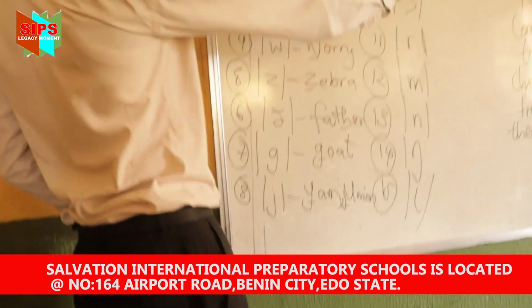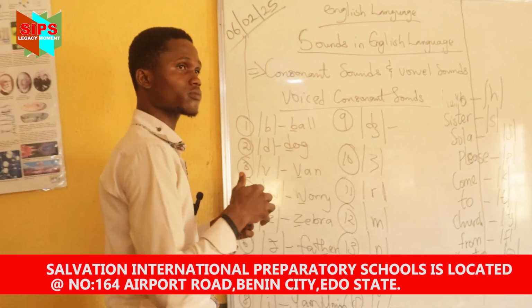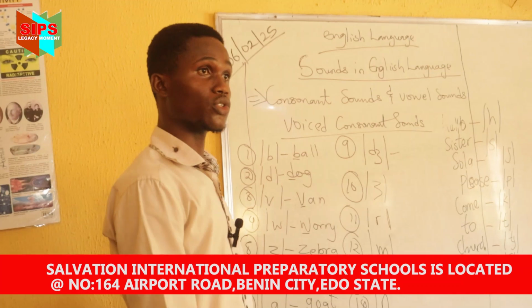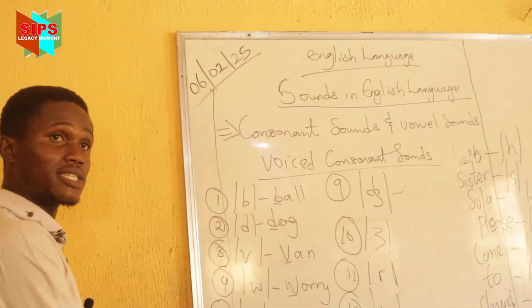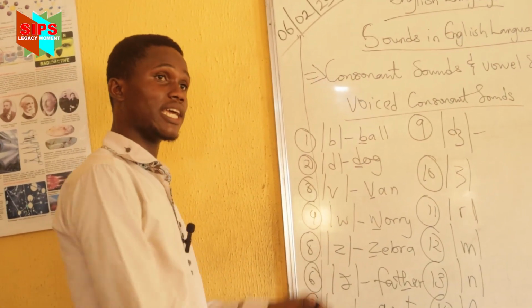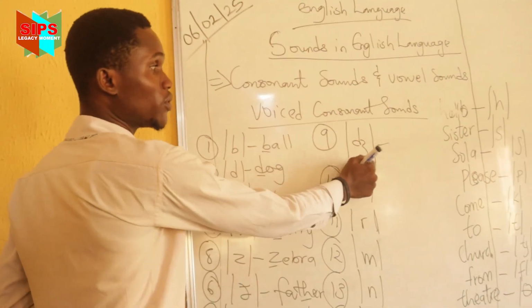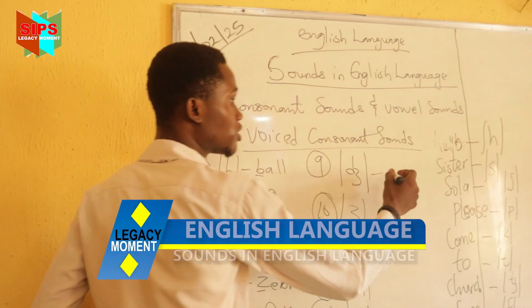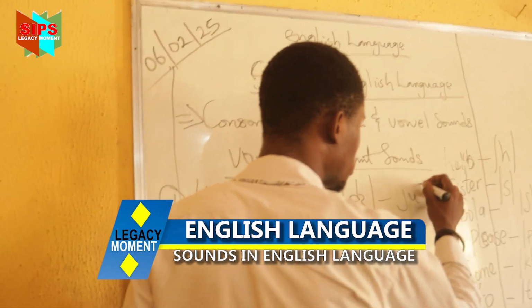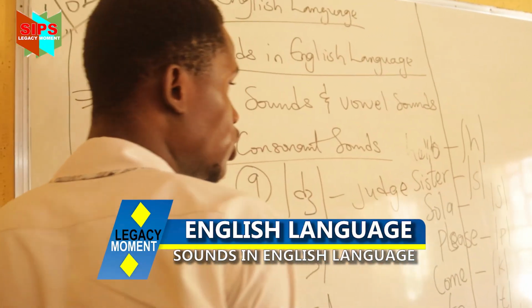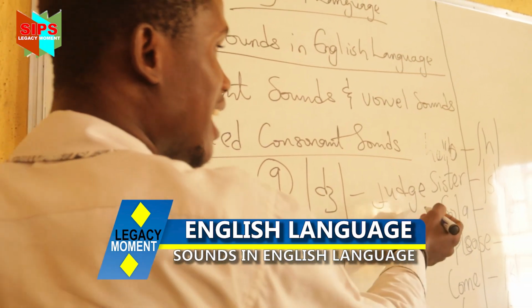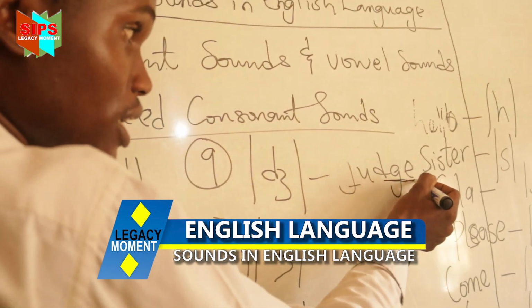So move to the following one, which is what? G. You know the way you pronounce this letter in the alphabet: A, B, C, D, E, F, G, H. So that is the sound for this. G, as in what? George. You can see it as J, and you can see it as DGE.